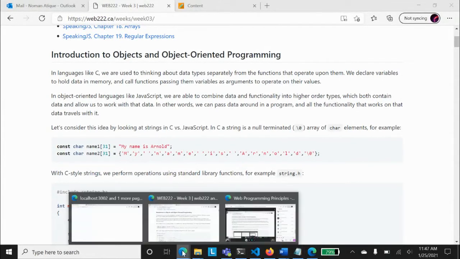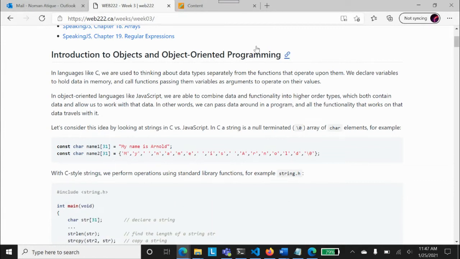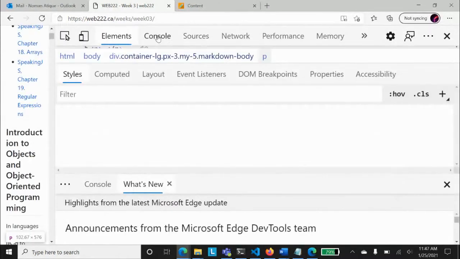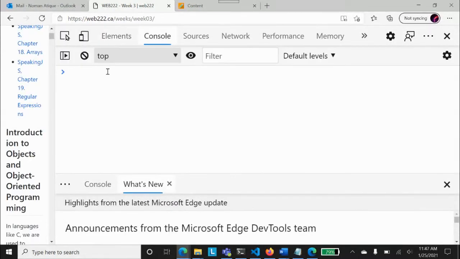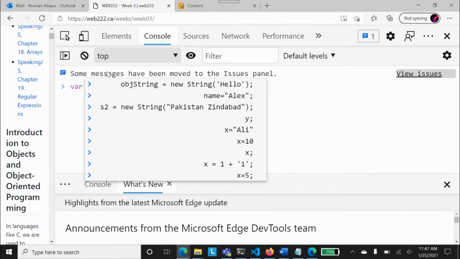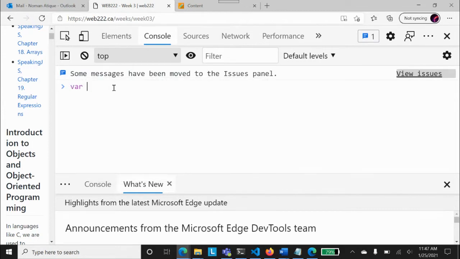So an interesting observation: let's go to our inspect, let's go to the console. I want all of you to go to this console. Here I'm saying var. We'll be talking about var and let and those things today as well. I say var n1 equal to, and what name was last? Samuel. So I will just take Samuel, the last name in our chat window. So I've stored n1 equal to Samuel.